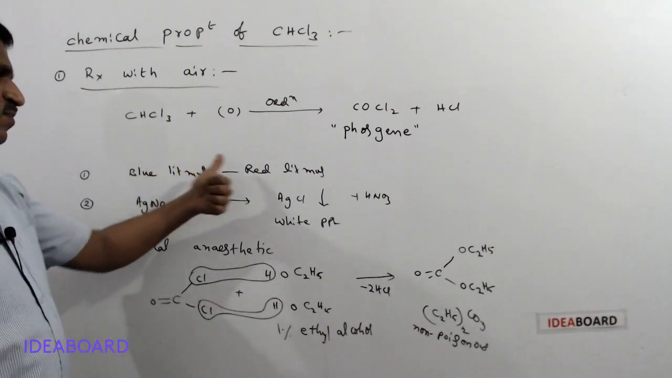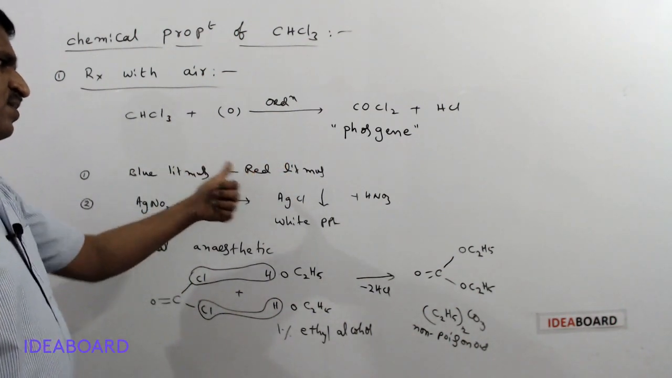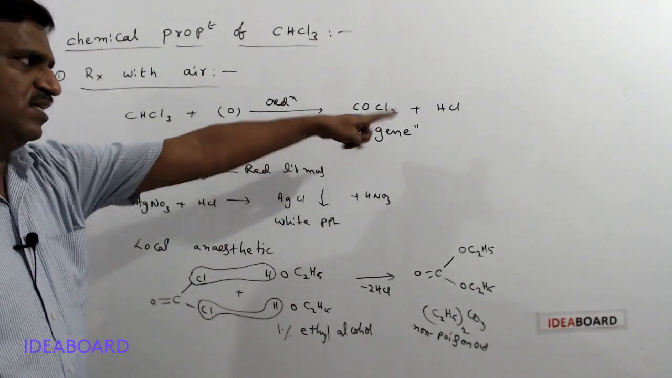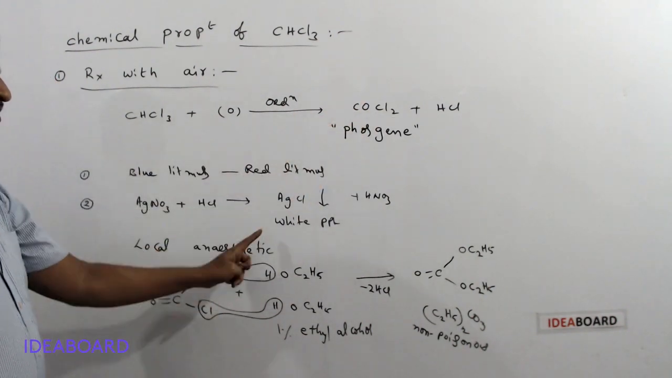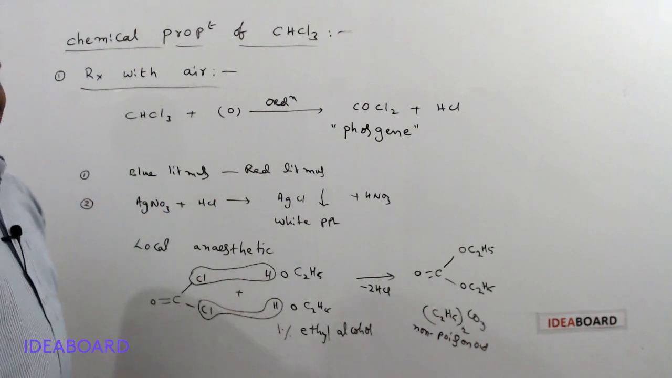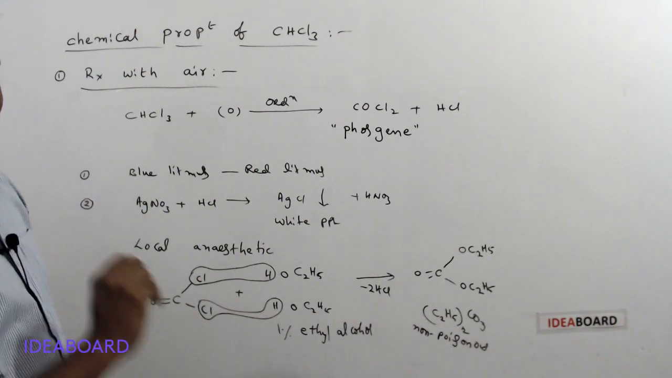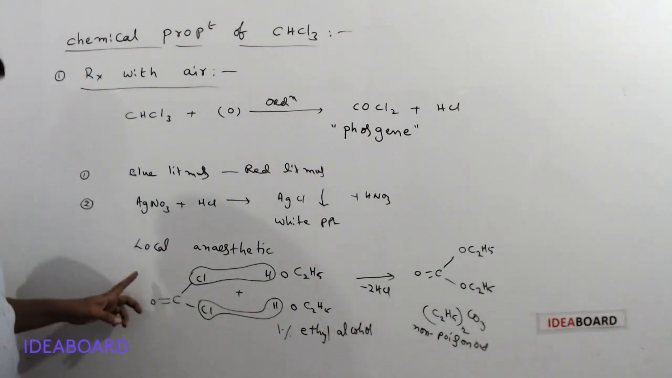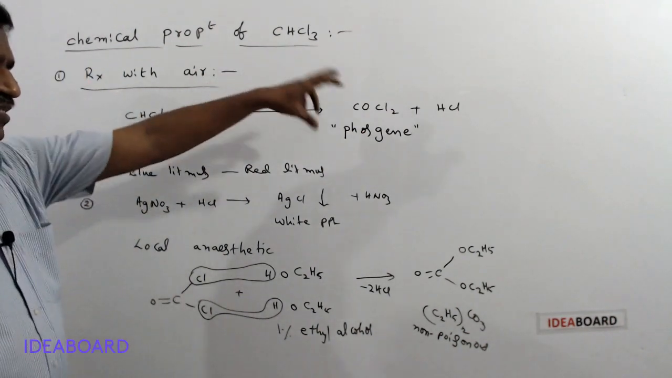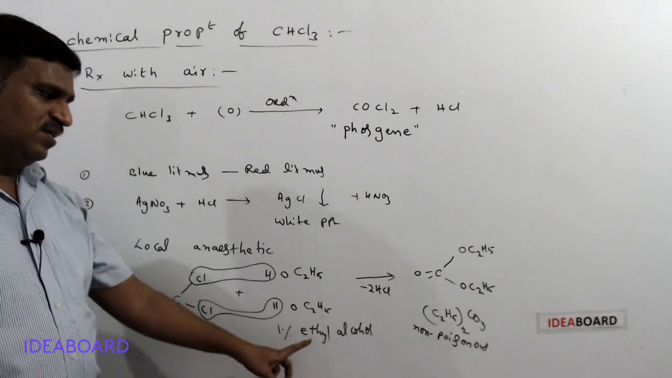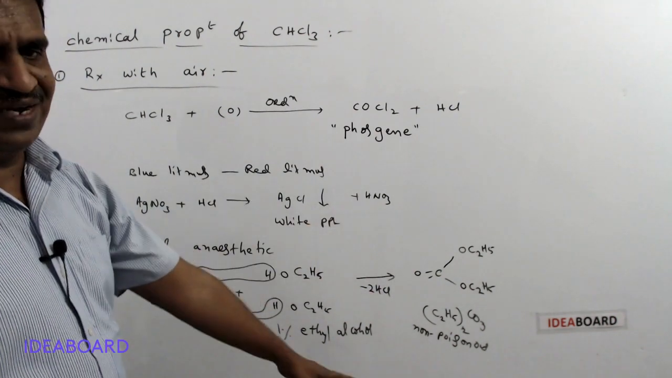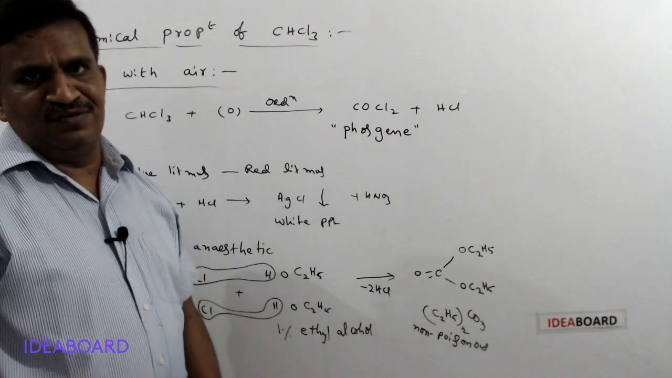When it turns blue litmus red, or if silver nitrate reacts with the HCl present along with the phosgene gas and a white precipitate is formed, then it is polluted or poisoned, meaning phosgene is present. Even if phosgene is present, sometimes 1% ethyl alcohol is added to the chloroform, which converts the phosgene into diethyl carbonate, which is a harmless compound.